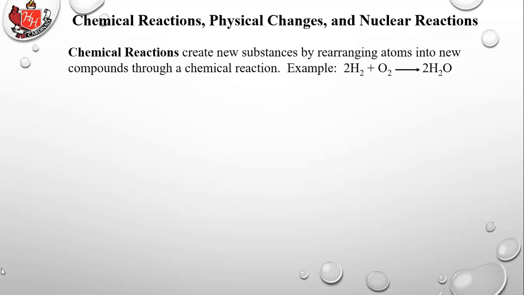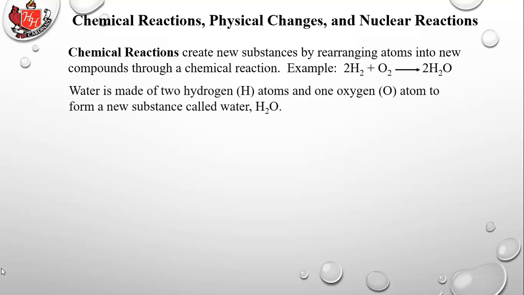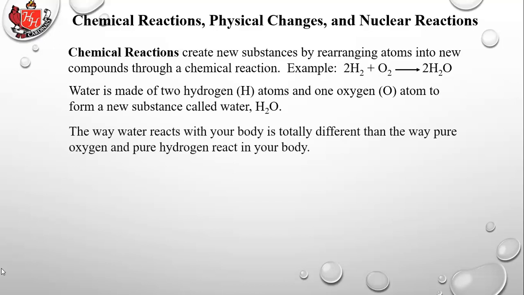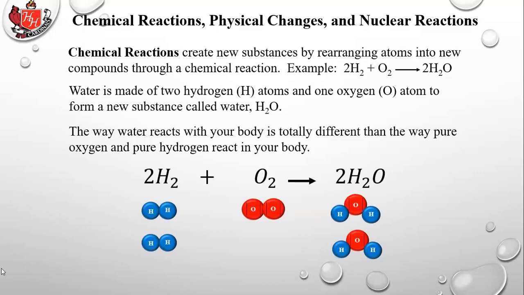Chemical reactions create new substances by rearranging atoms into new compounds. So 2H2 plus O2 gives you 2H2O. Water is made of two hydrogen atoms and one oxygen atom to form a new substance called water, H2O. The way water reacts with your body is totally different than the way pure oxygen and pure hydrogen react with your body. If you drink water, it has a certain impact on your body. If you were to drink liquid hydrogen or liquid oxygen, it would kill you. So they have different properties. You can't just say that what's on the left side is equal to what's on the right side. It's a different substance.